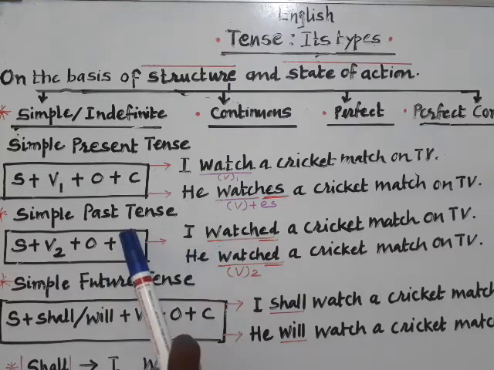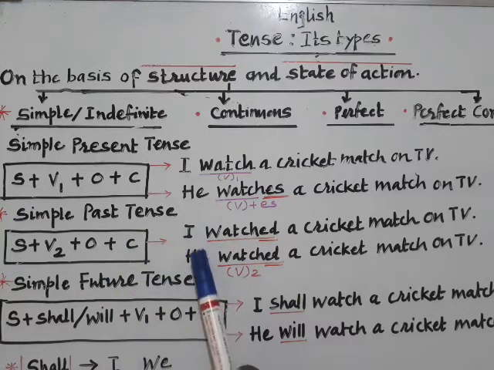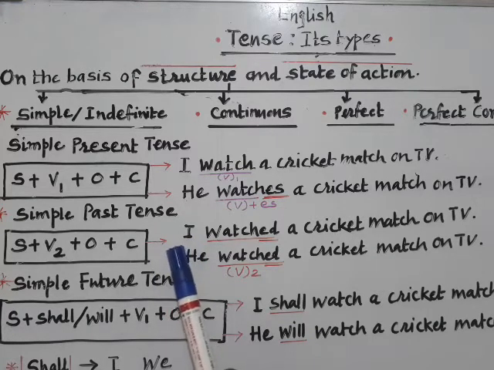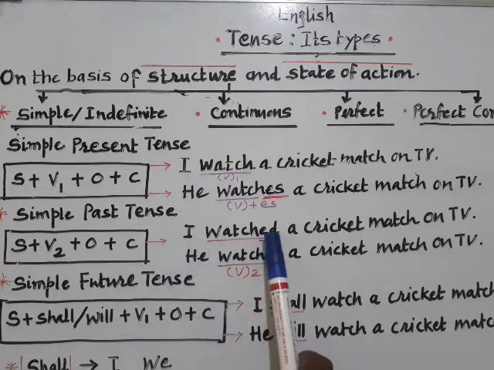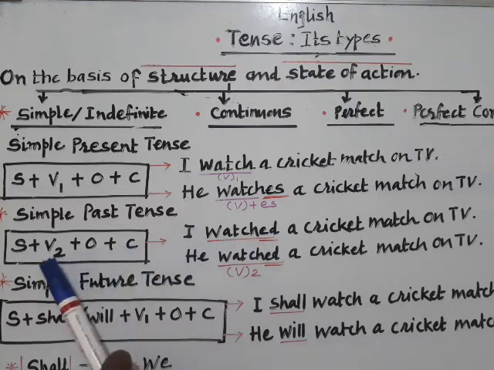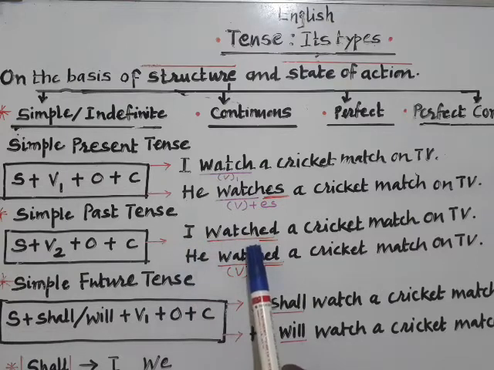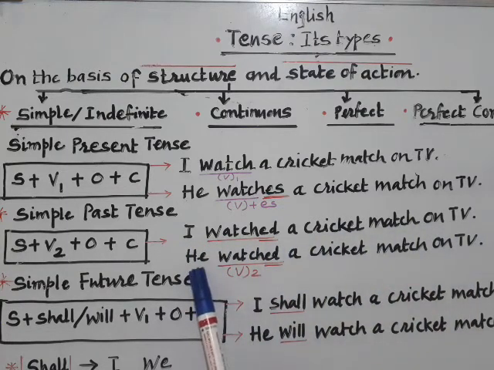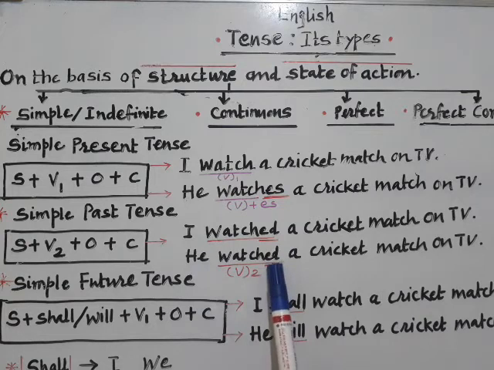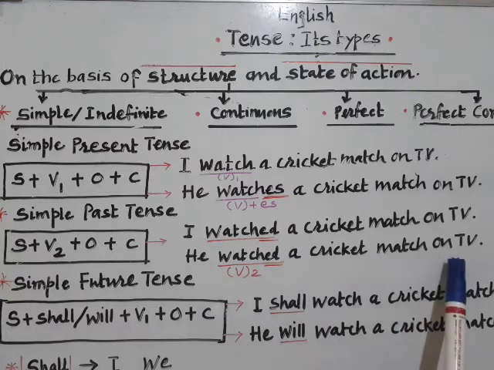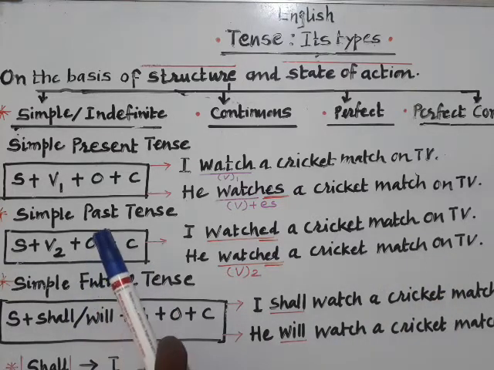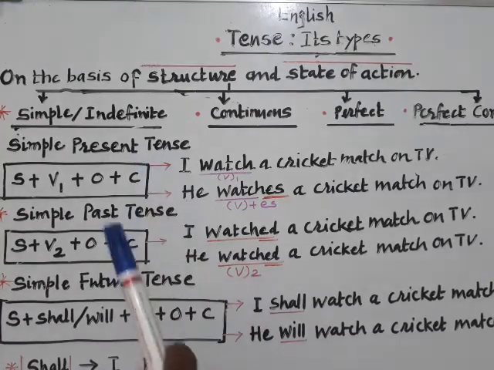In this particular tense, you need to know that whether subject is first person, second person or third person, or singular or plural, your action verb will always remain in V2 form. It will not have any suffix like S, ES or IES. As you can see here, I watched a cricket match on TV. Second example is he watched. No change. Watched a cricket match on TV. So this is all about simple present and simple past.